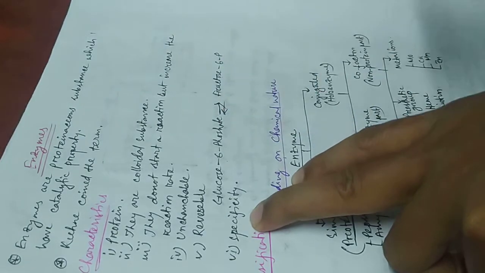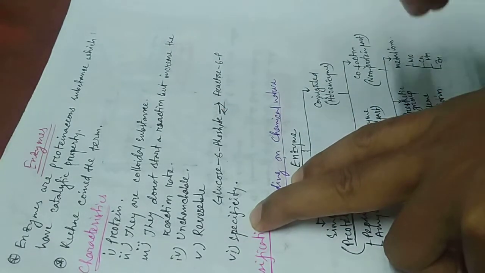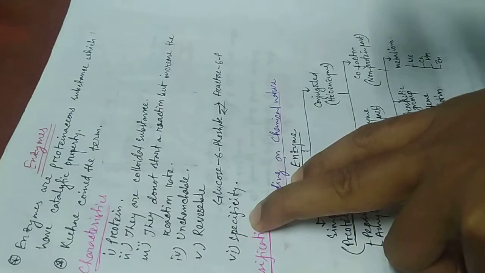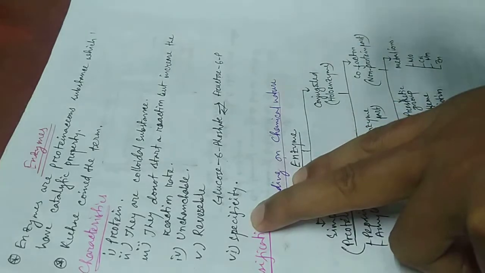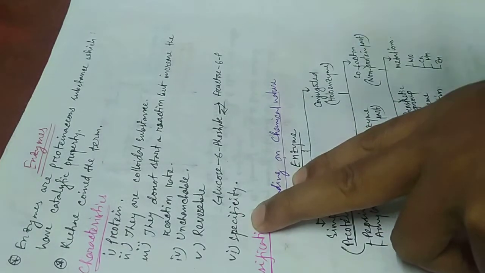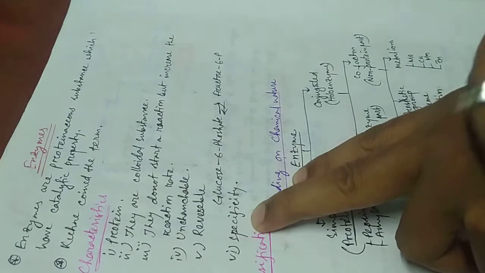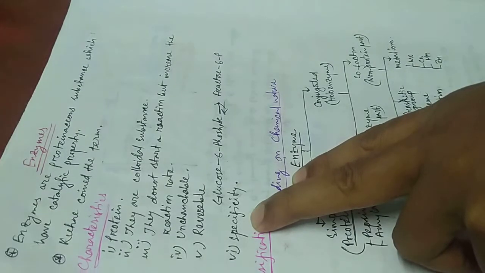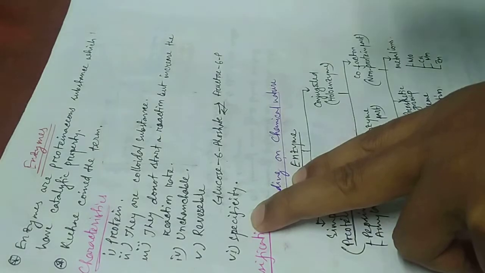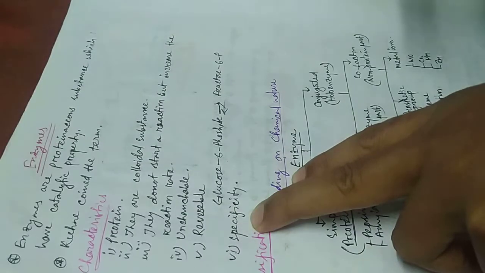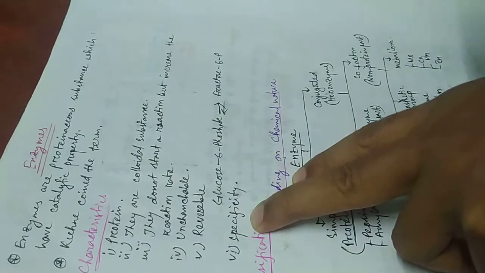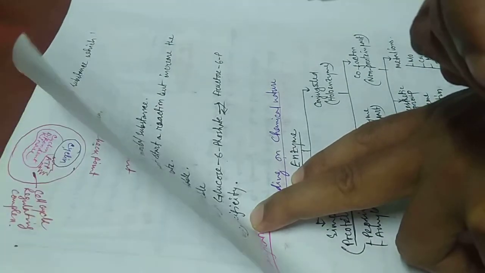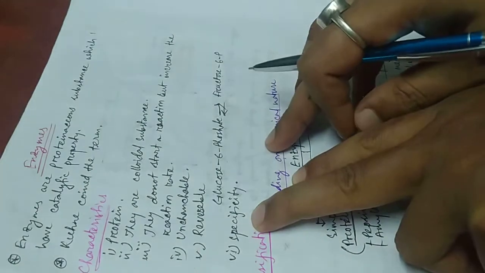Specificity. All enzymes have a specificity, meaning all enzymes have a specific substrate on which they will react. For that, it is the specificity. For example, the enzyme amylase which is present in our saliva, called salivary amylase or ptyalin, converts only starch into maltose, meaning starch is the substrate of the amylase enzyme. It is the specificity of an enzyme.